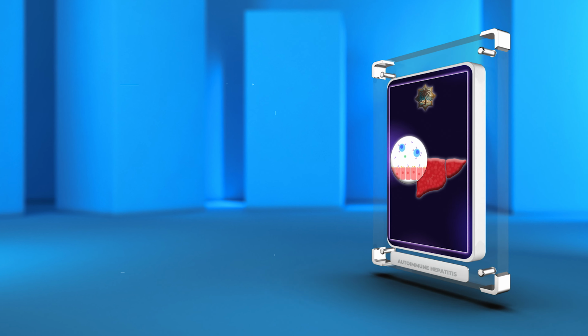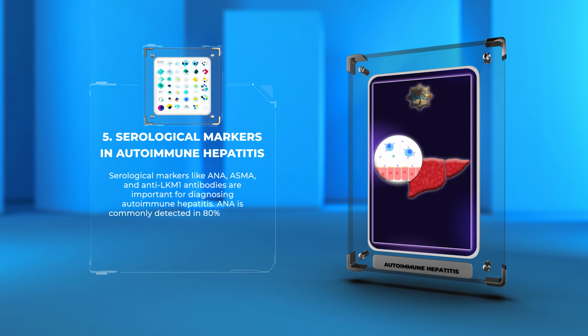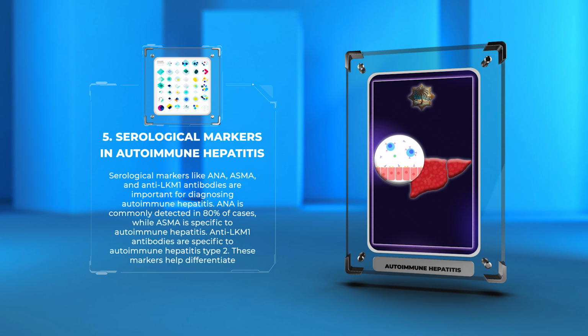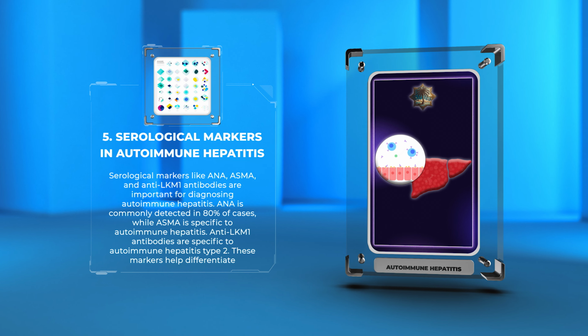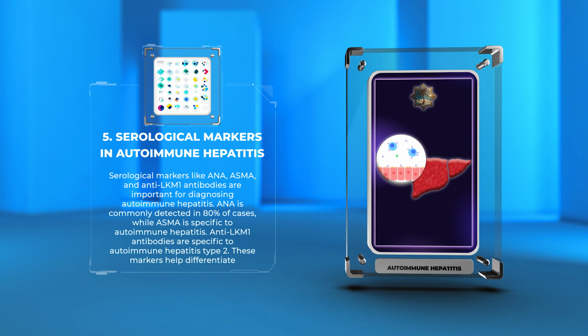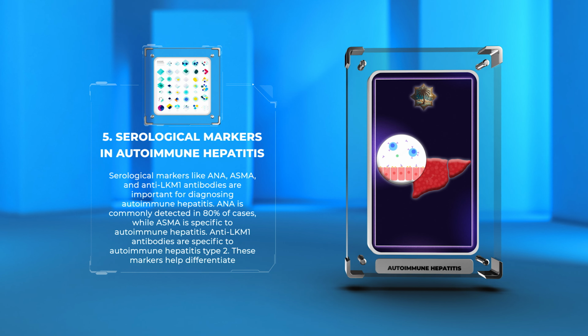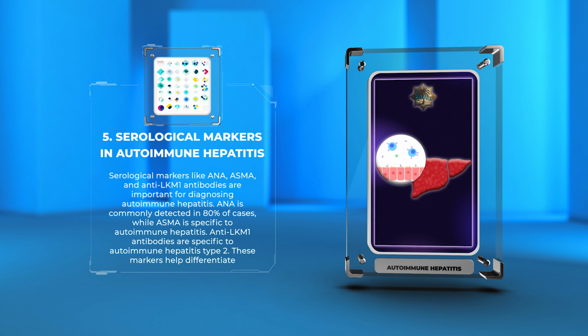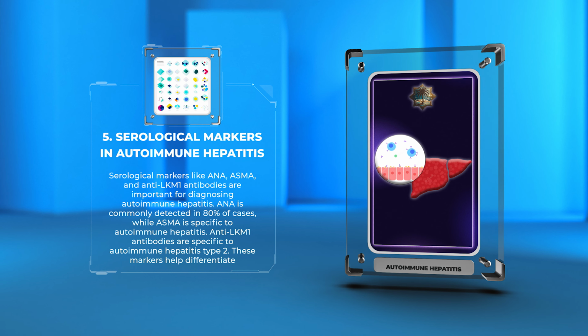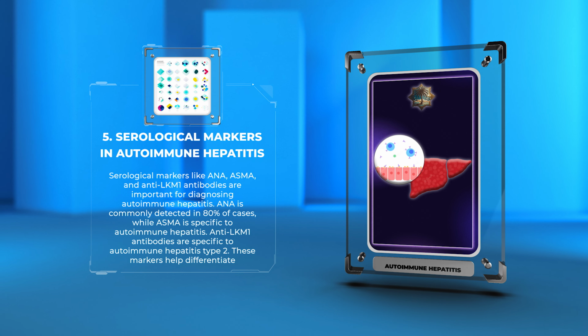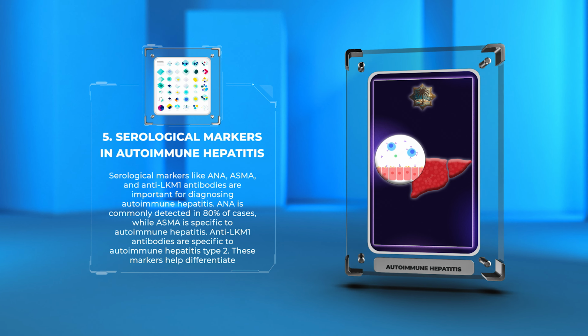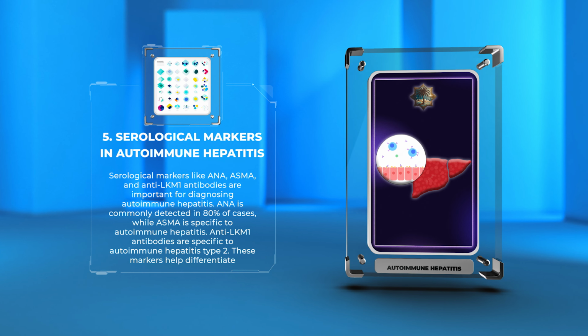Serological markers like ANA, OSMA, and anti-LKM1 antibodies are important for diagnosing autoimmune hepatitis. ANA is commonly detected in 80% of cases, while OSMA is specific to autoimmune hepatitis. Anti-LKM1 antibodies are specific to autoimmune hepatitis type 2. These markers help differentiate autoimmune hepatitis from other liver diseases.